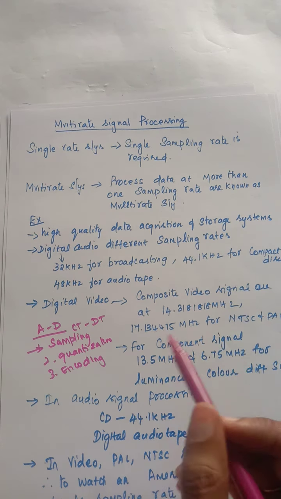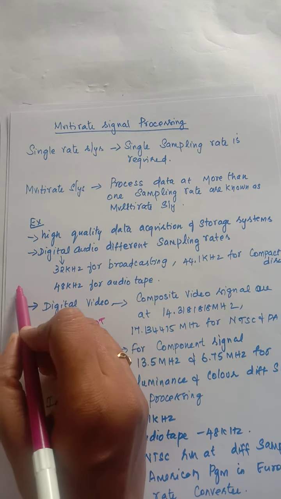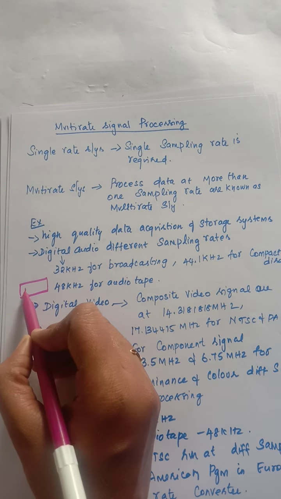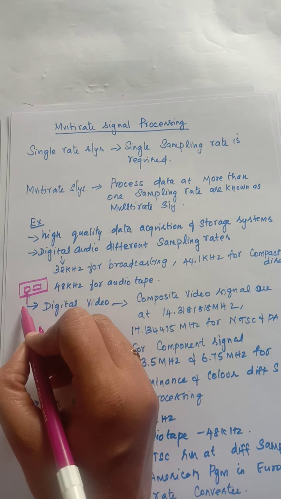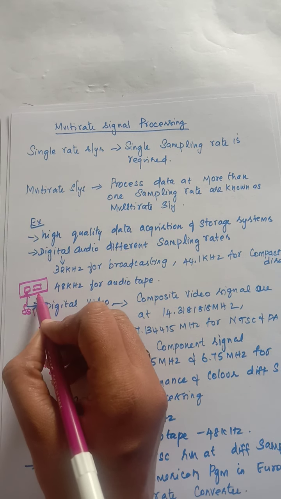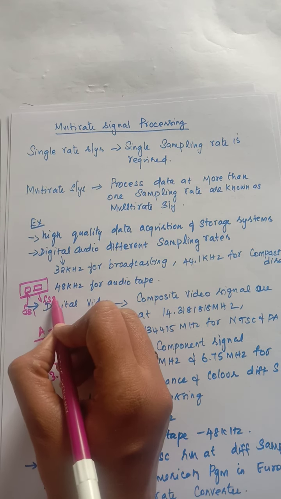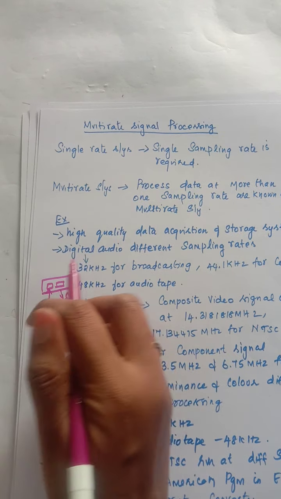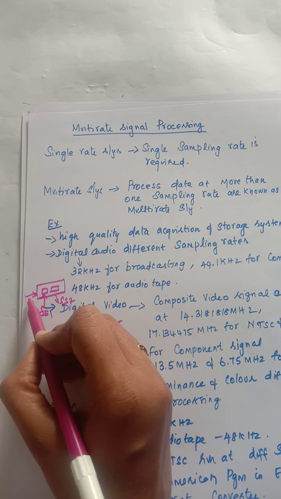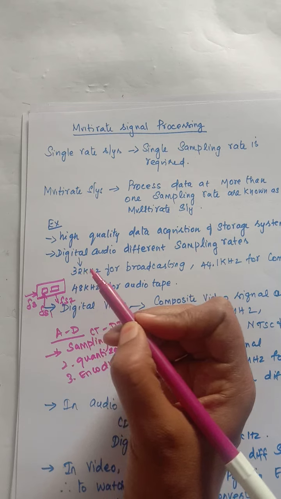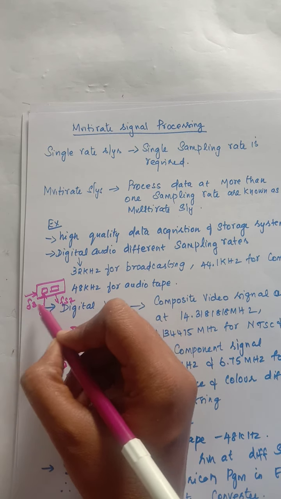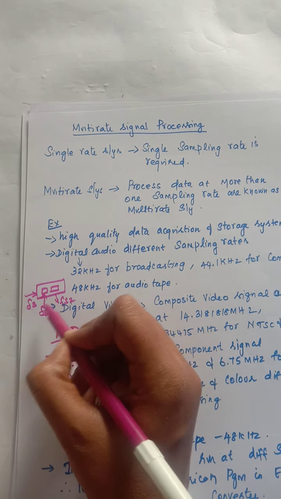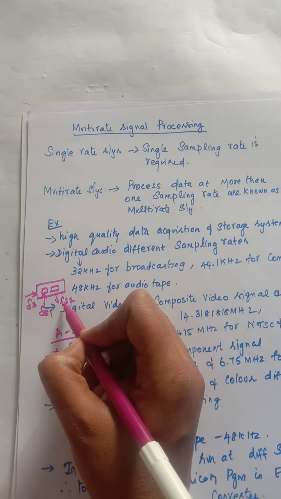For example, here consider a system. It has two sub-blocks, and the first sub-block is operating at some sampling frequency fs1, and here we are operating at some sampling frequency fs2. The input to the system has a sampling frequency of fs. So here how many sampling rates do we need to change? We need to change into two different sampling rates.